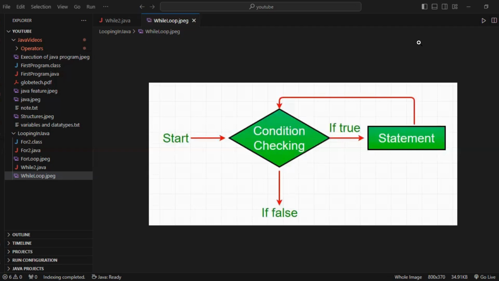And this is the flowchart for the while loop. A while loop starts with the Boolean condition. If it is evaluated to true, then the loop body statements are executed. Otherwise, the first statement after the loop is executed. For this reason, it is also called an entry control loop.